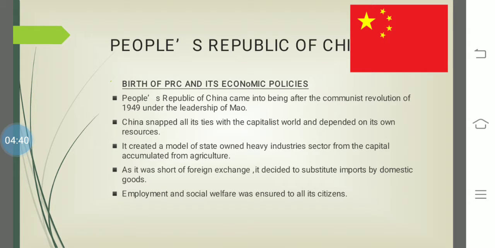So the economy that was rising was not sufficient to look after the population. And even the model they adopted, where agricultural money would be invested in industry, couldn't be successful in the country.